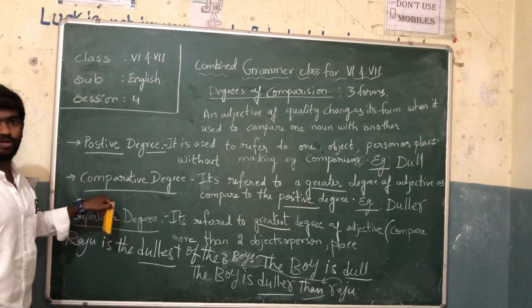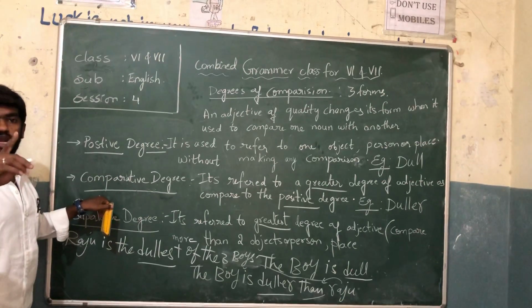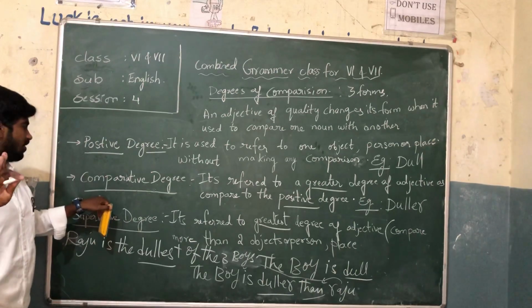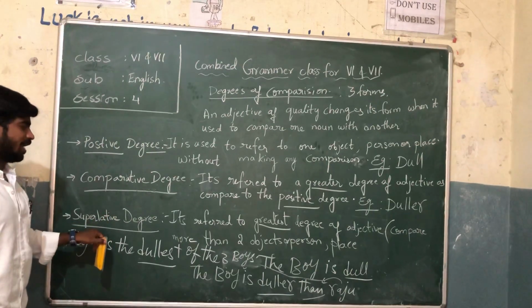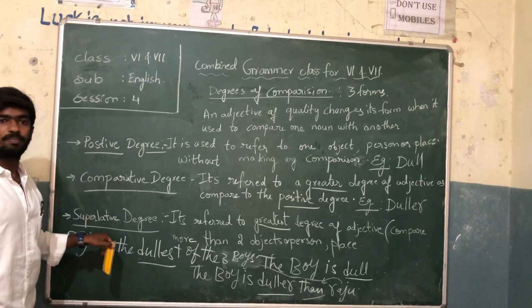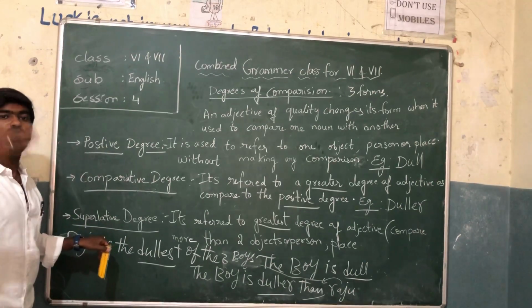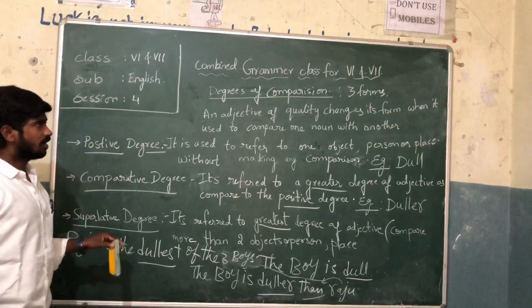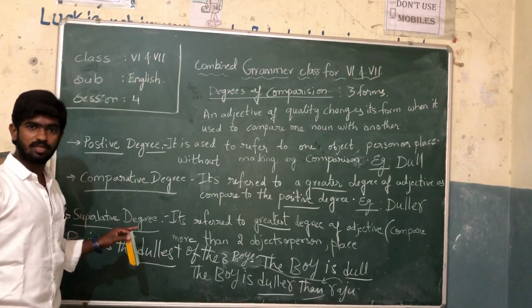But in comparative degree, we compare only with the positive degree. But in superlative degree, we are comparing the quality of objects and persons, more than two, places or objects. Clear? Got it? Yeah, you have noted it down.